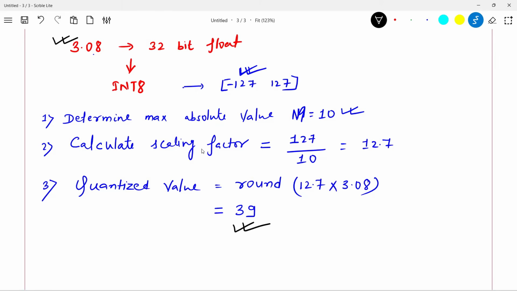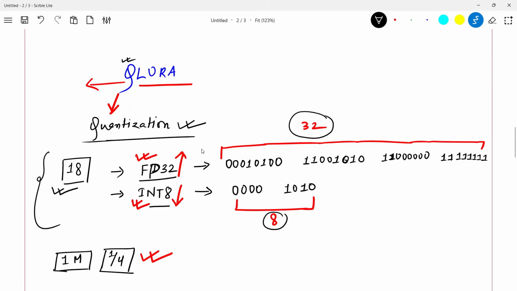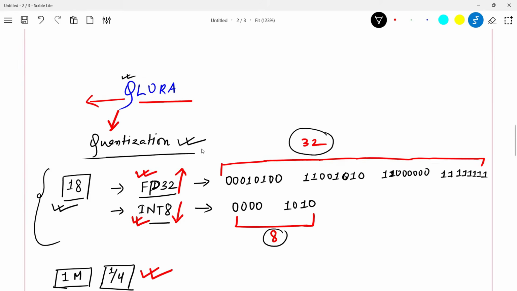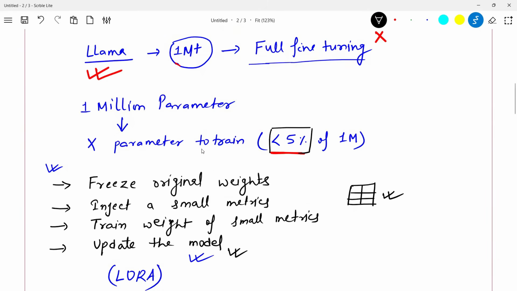But the high level steps are the same. You need a scaling factor that comes from a range and a maximum absolute value, and then you round it. This was just to give you an idea of how scaling happens. I loaded the model and showed you how quantization helps. Two things done. LoRA, I told you how it is done, and details of LoRA, I showed you in a video as well. Don't miss that video, okay?